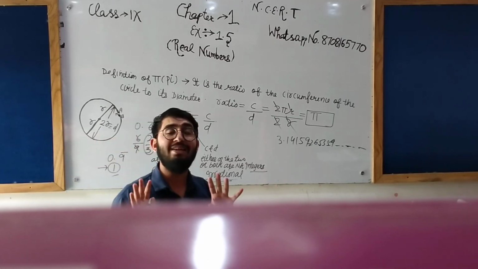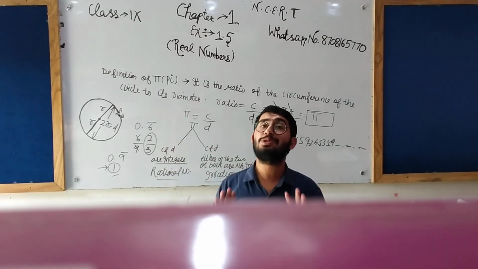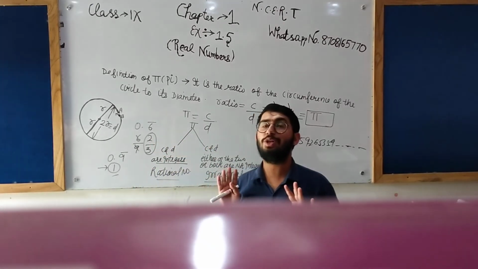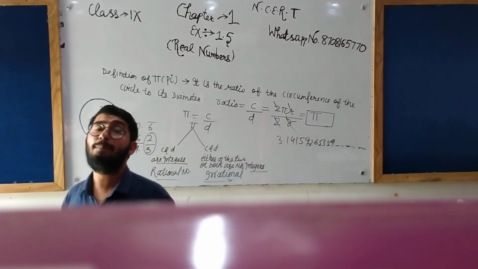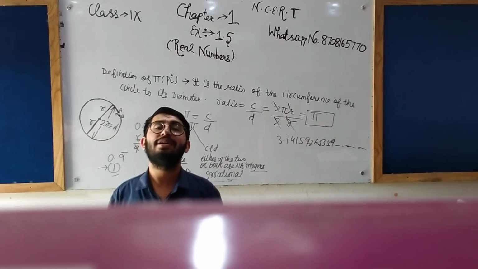Hope you have listened to the solution very carefully. This is the most important question: that pi is an irrational number.